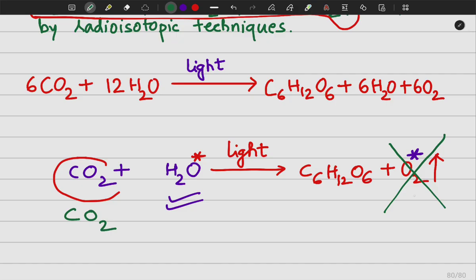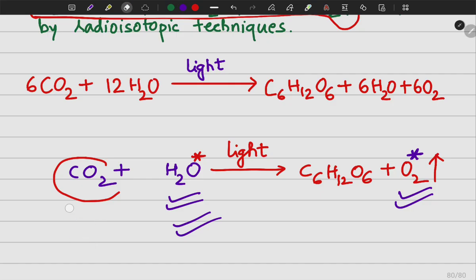But it was not found to be like that. The oxygen which was released in this experiment, in which we used a radioisotopic oxygen inside the water, it was radioisotopic. It is identified using this different technique that this oxygen was radioisotopic. So that proves that the source of this radioisotopic oxygen can only be this radioisotopic water, not the CO2. Right? So it confirms that the oxygen which is released in photosynthesis comes from the water and not CO2.